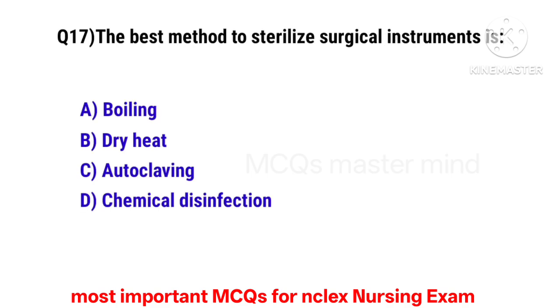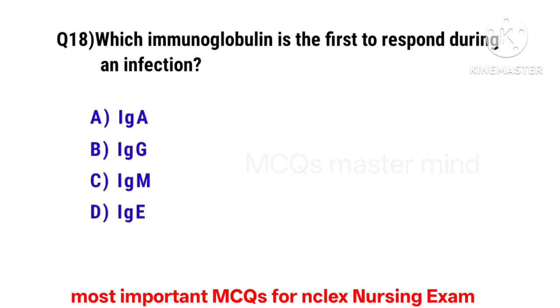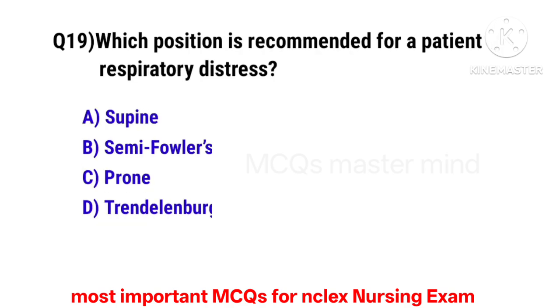Question number 17. The best method to sterilize surgical instruments is. The correct option is C. Autoclaving. Question number 18. Which white blood cell is the first to respond during an infection? The correct option is C. Neutrophil. Question number 19. Which position is recommended for a patient in respiratory distress? The correct option is B. Semi-Fowler's.